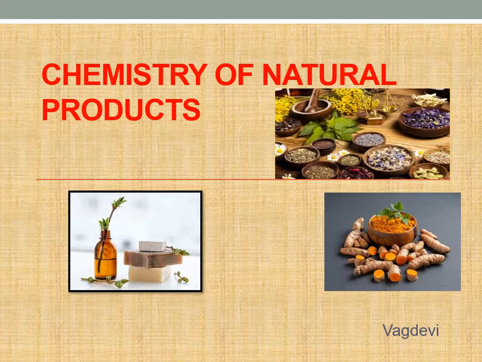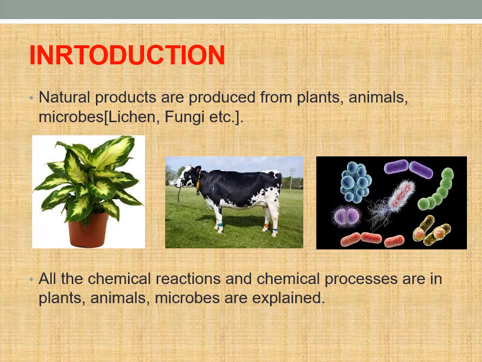Let us learn something about the chemistry of natural products. Before going into the lesson, let us know what natural products are. Natural products are the ones which we get from plants, animals, or microbes. Simply, we can say from the producers. And we are learning about the chemical reactions and the processes that are occurring in these producers.